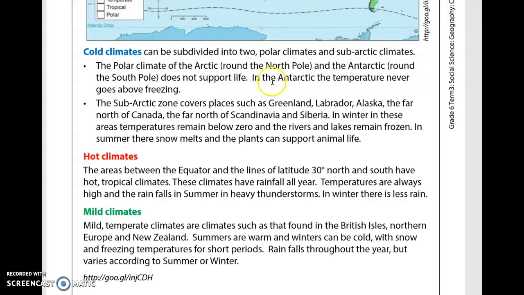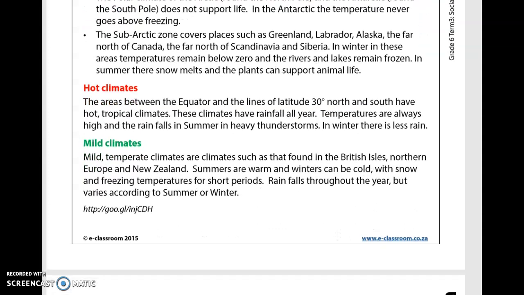In the Antarctic, the temperature never goes above freezing. Now that is quite freezing cold. The subarctic zone covers places such as Greenland, Labrador, Alaska, the far north of Canada, the far north of Scandinavia and Siberia. In winter in these areas, temperatures remain below zero and the rivers and lakes remain frozen. In summer, the snow melts and the plants can support animal lives. Your next heading will be hot climates.